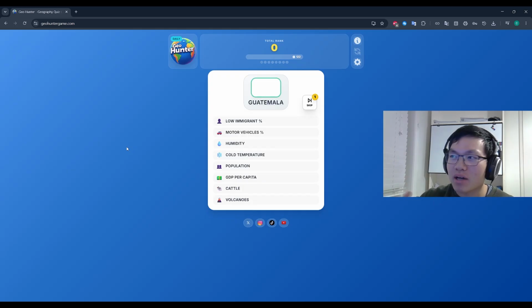The higher the ranking, the better, right? So Guatemala, it's not a cold country in particular, so it'd be pretty bad to pick cold temperature for Guatemala. But for something like maybe humidity, I'd imagine it'd be better to pick humidity for Guatemala. So yeah, that's basically how the game works. Guatemala's not that highly populated, so that's a pretty bad pick as well. GDP per capita, I don't think so. Cattle, I don't think so. Volcanoes, I also don't think so. So I'm leaning to a low immigrant percentage. I'm willing to pick that.